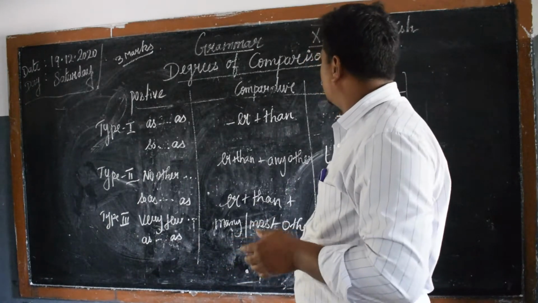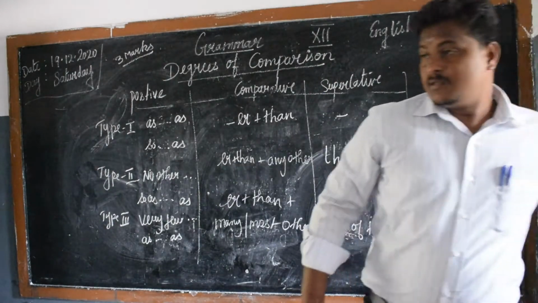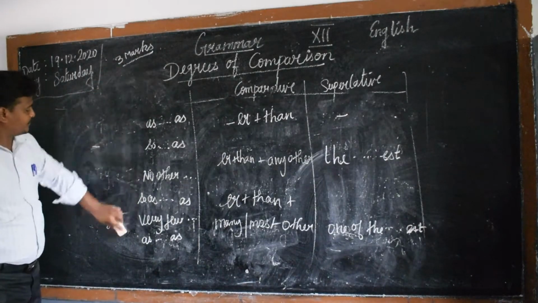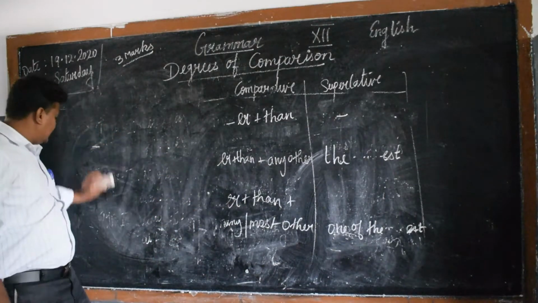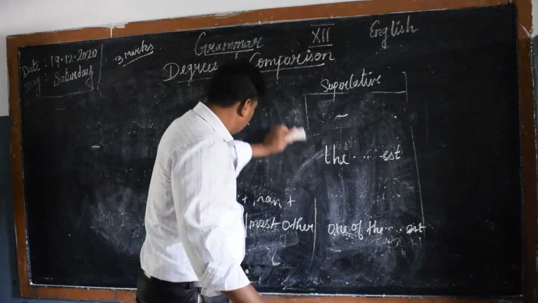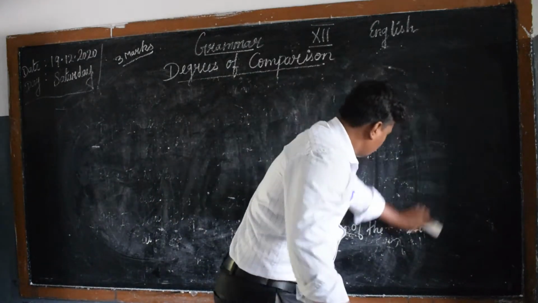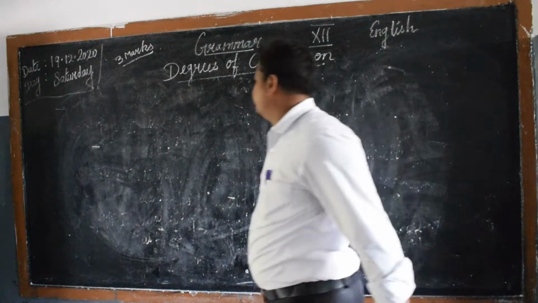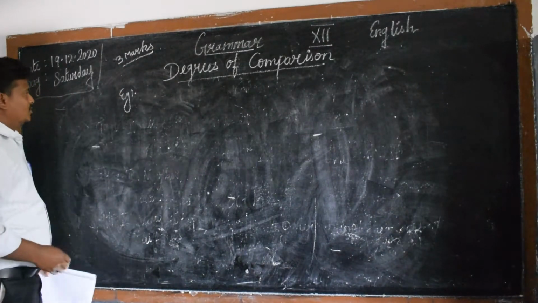Shall I erase? Fine. Let's see the next examples for type 1, type 2, type 3. Don't worry, we'll go very slow. Understanding is very important here. Okay. Let's see type 1 examples.